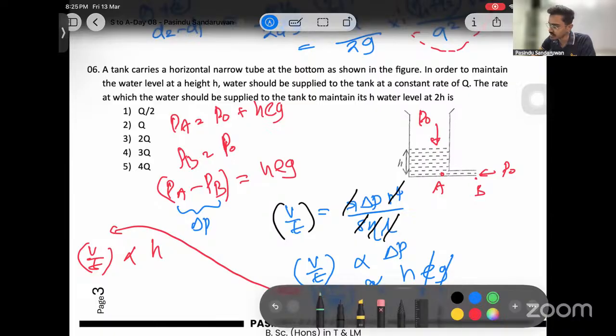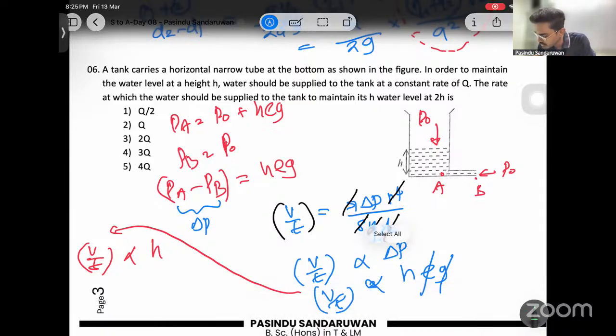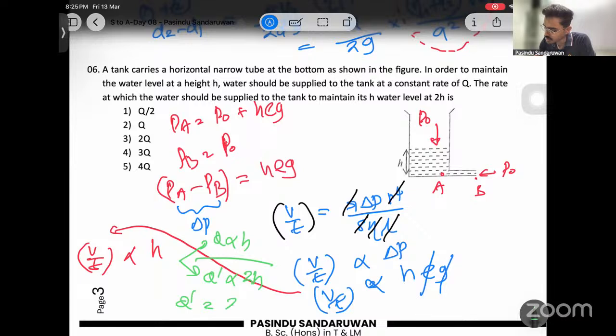First scenario is Q proportional to H. Second scenario, say Q dash proportional to 2H. Divide these two, right? Q dash equals 2Q. Because if the height is doubled, Q should be doubled according to this equation. Very simple. Then 2Q.